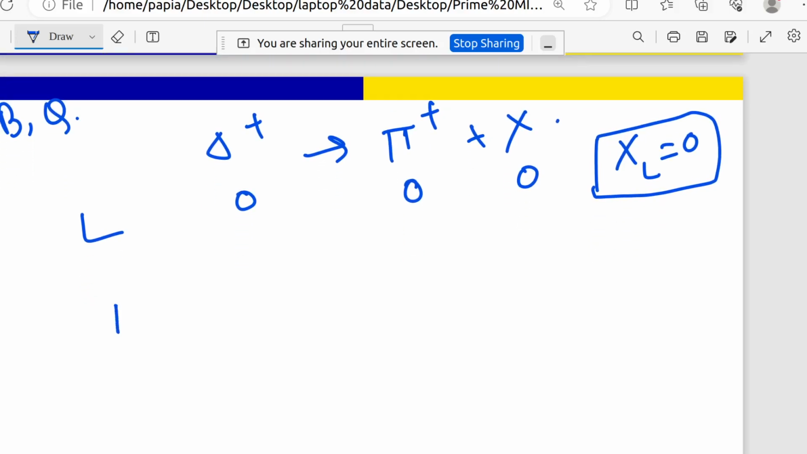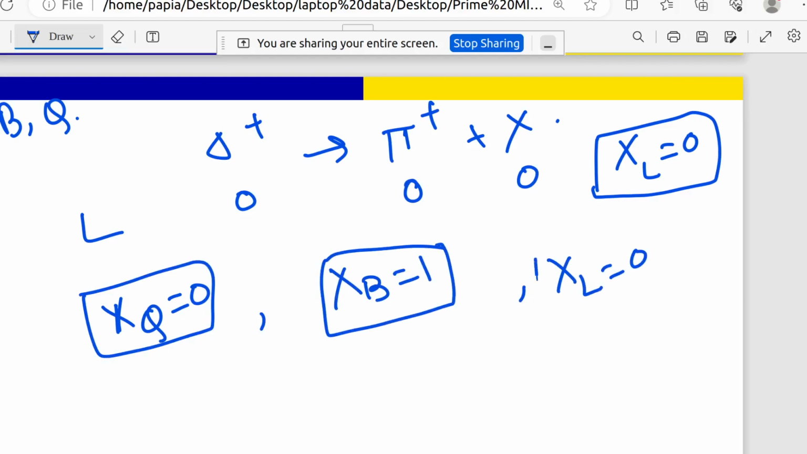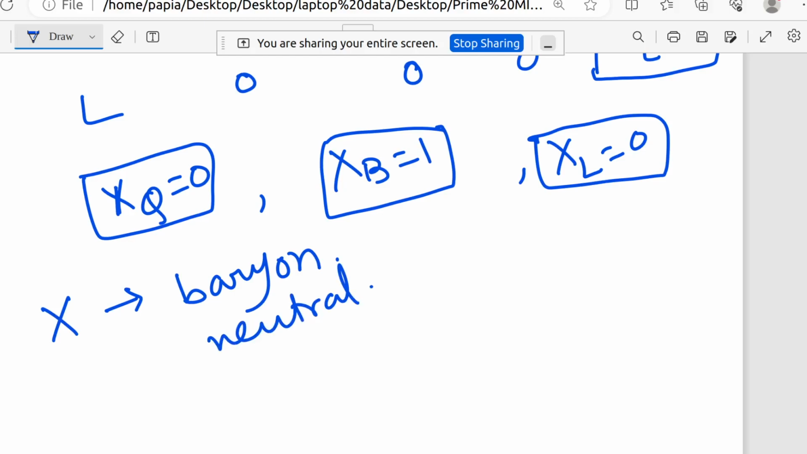So I have three properties I got. One is x of Q should be 0, x of B should be 1, x of L should be 0. So from these three conditions I can get knowledge about x: x should be a baryon because x of B equals 1. It should be neutral because x of Q is 0. And it should not be a lepton. Obviously if it is a baryon, then it will not be a lepton.